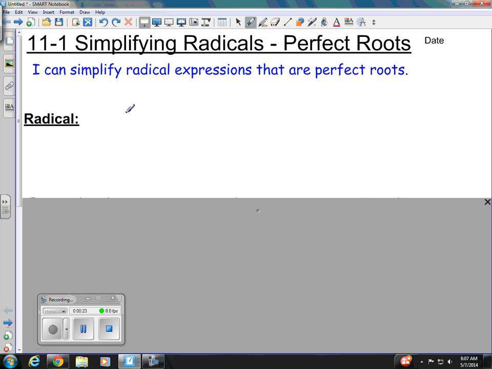A radical we most commonly see, and we call him a square root, but there's more parts to him than just the bar itself. So we have a little n out here in front, inside the little part that sticks out of our square root bar, and then there's the guy inside of it. The guy out here in front of the bar is called our index. The guy inside is called our radicand.